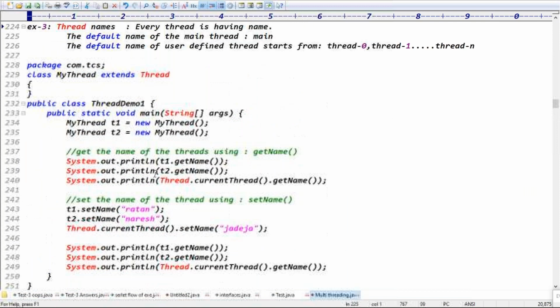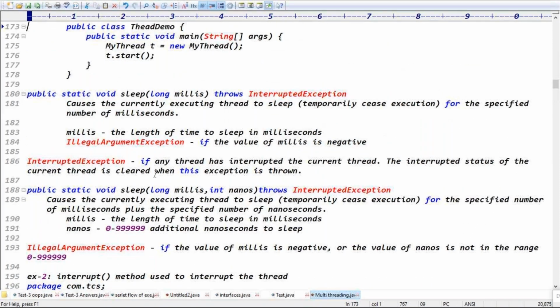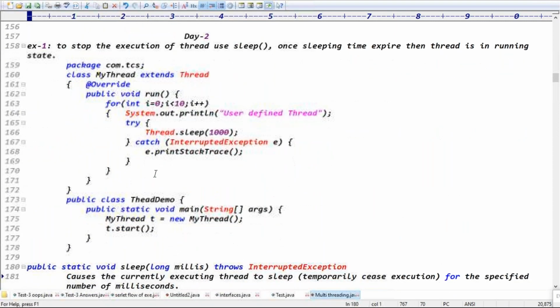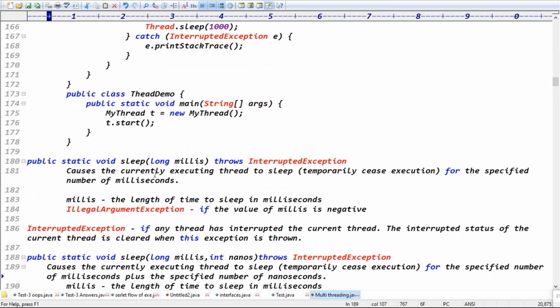Yesterday we did 5 examples. You try to check these 5 examples, and I'll give 2 assignments, so try to complete them. First example: to stop the thread, you go for the sleep method. As Usman said, in the browser to locate elements there are locators like id and xpath. If locating the element is delayed, we have to stop the execution by using the sleep method.